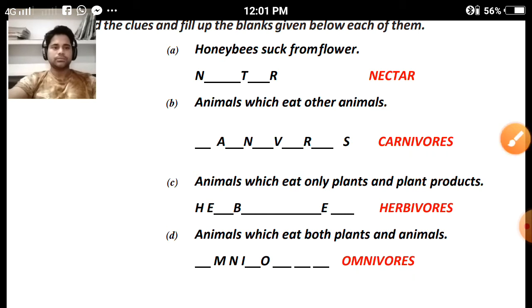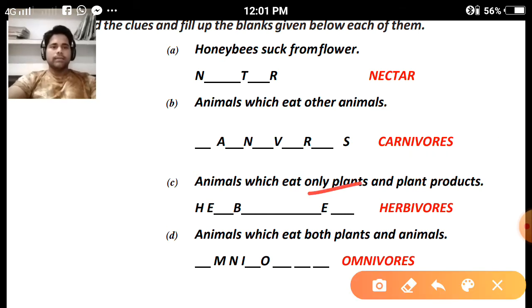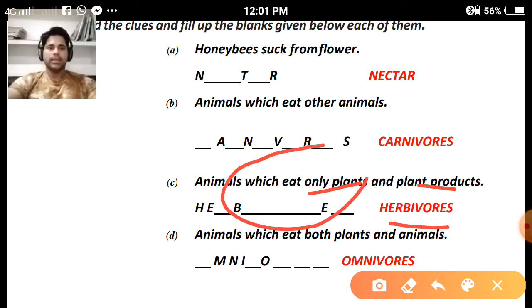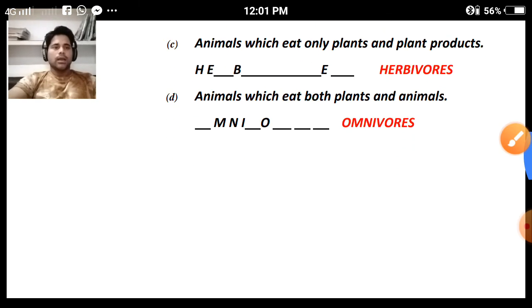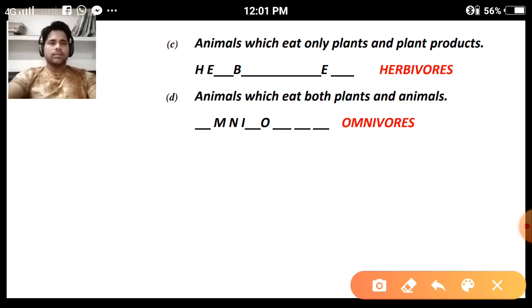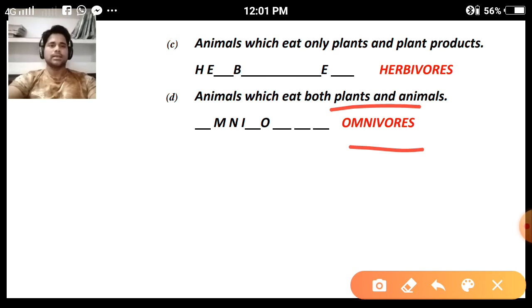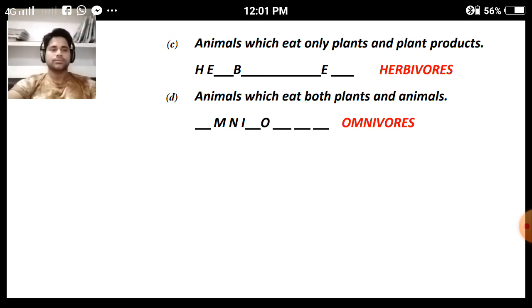Next, animals which eat only plants and plant products are known as herbivores, and you can make the meaningful word by placing the correct alphabets. Animals which eat both plants and animals are called omnivores. By placing the correct alphabets in the given spaces, we can make the meaningful word omnivores. Clear? Good.